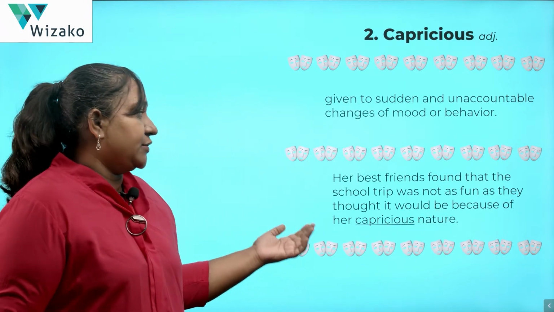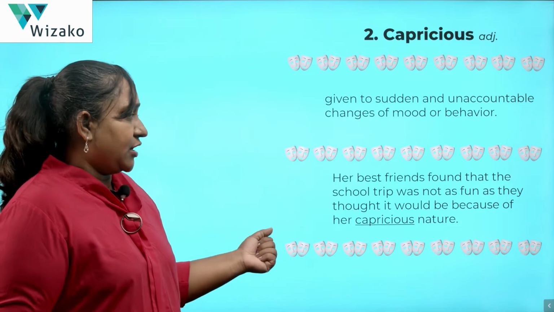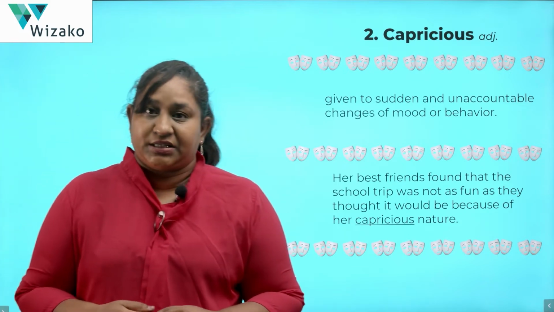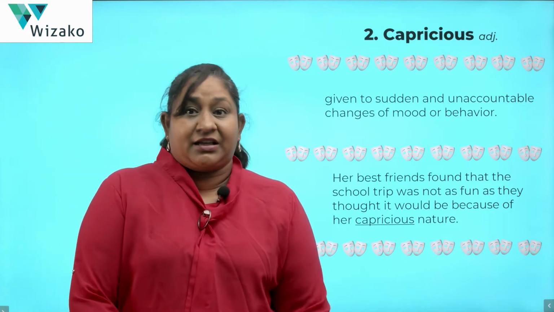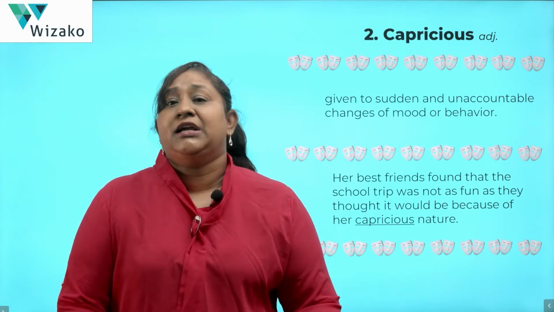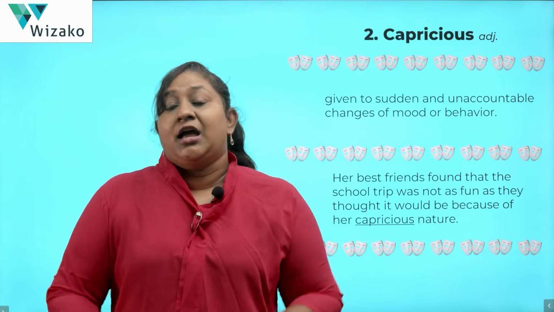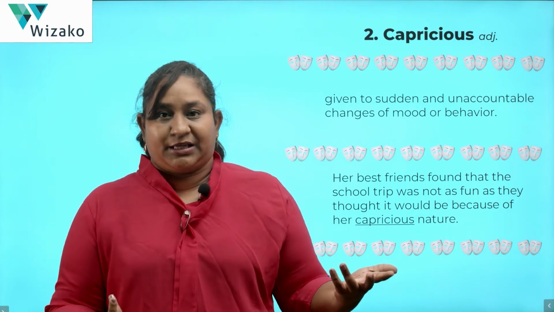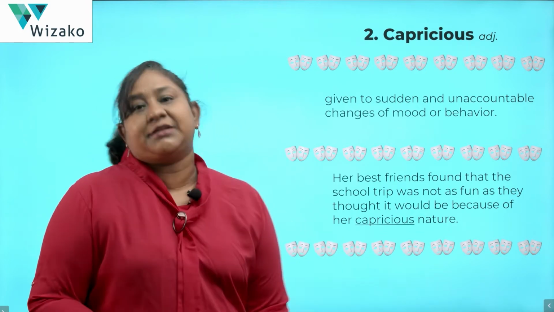Here's capricious in an example sentence. Her best friends found that the school trip was not as fun as they thought it would be because of her capricious nature. So one moment she was having fun, another moment she was sad and depressed, or maybe she was angry. So her moods kept changing and the people around her suffered because of it. That's the meaning behind the sentence.